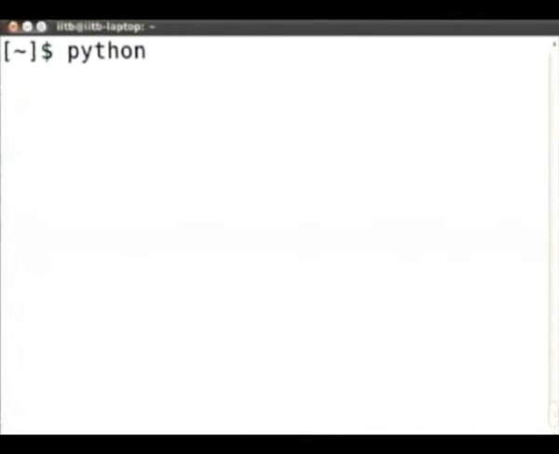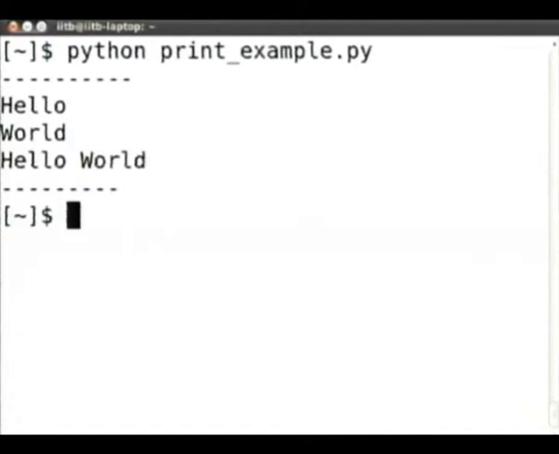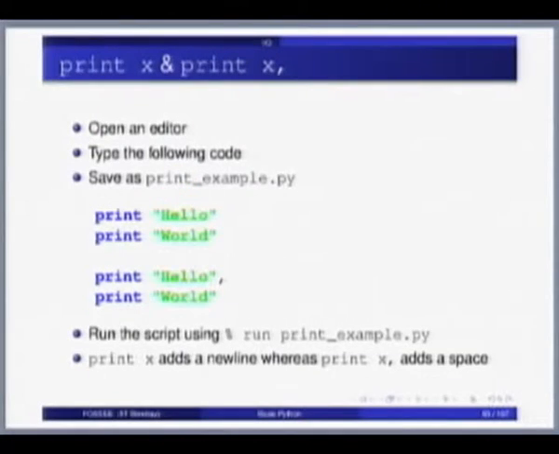Now let us run this Python script, Python print example. Notice that it did not print the A and B that I had typed. Nothing above this line has come. And also notice that because I said print hello or print A, comma, it actually just inserted a space instead of a new line, and this you have seen before, I have already shown you this. Okay, so let us move on.